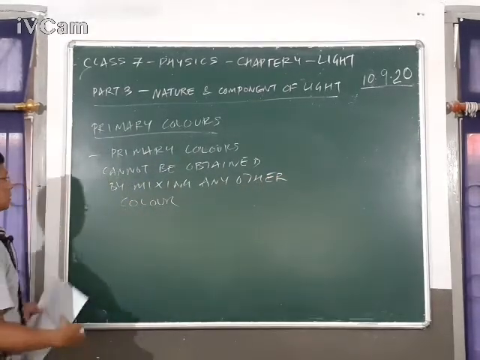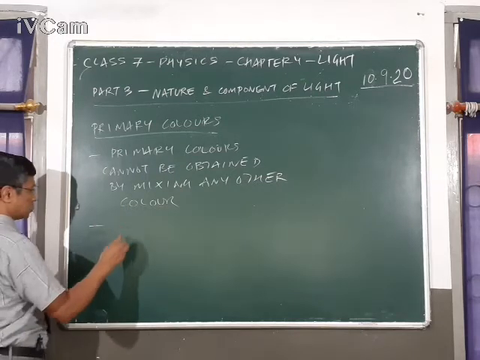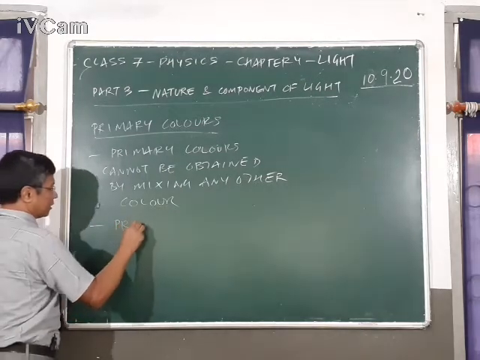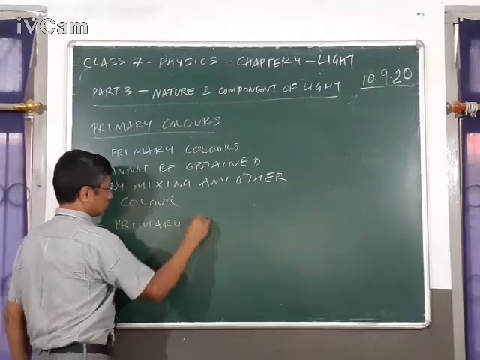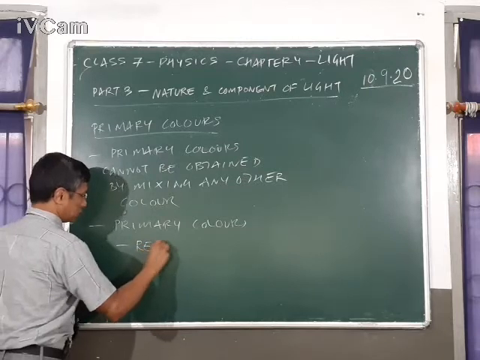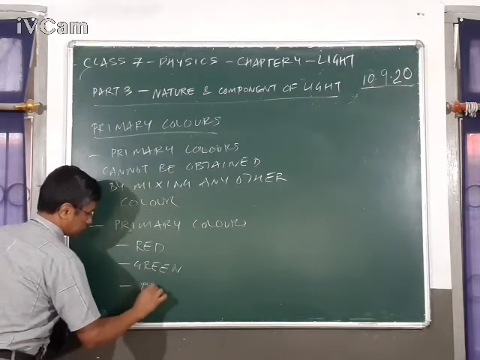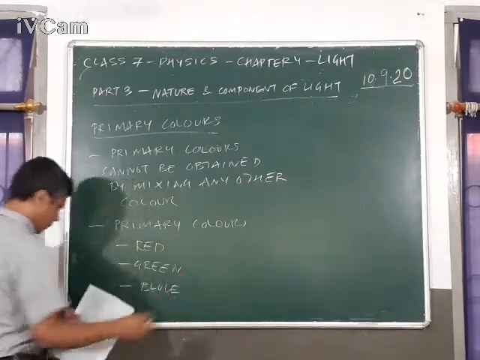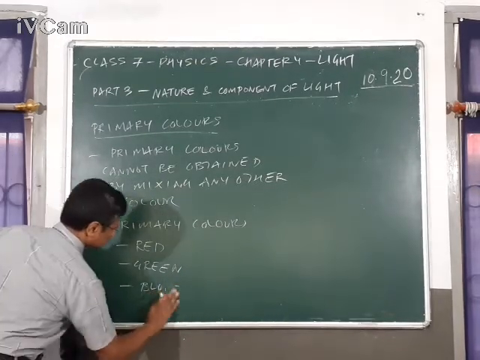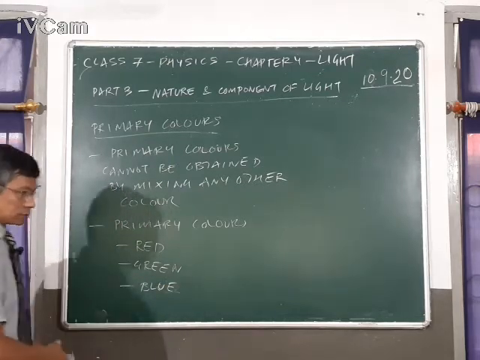That means you cannot mix any other color and get the primary colors, and as we just told you before, the primary colors are red, green, and blue.